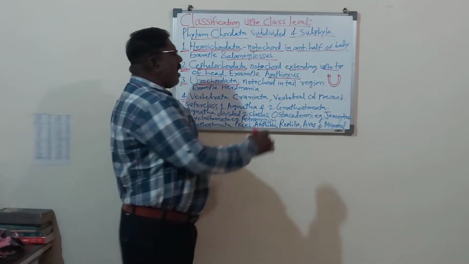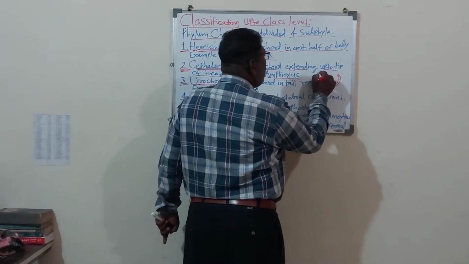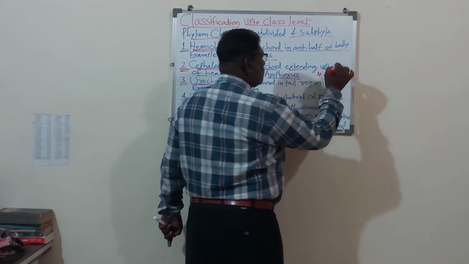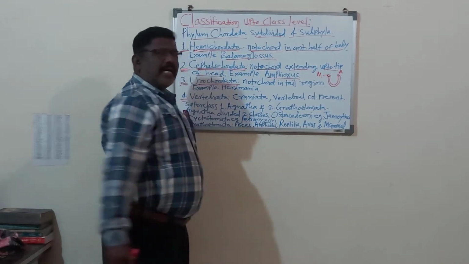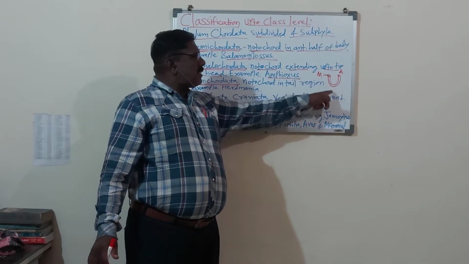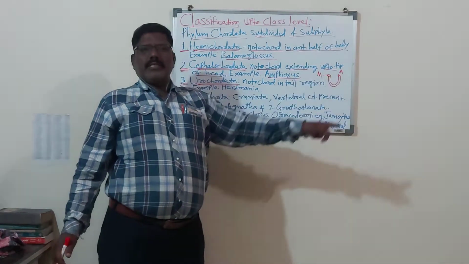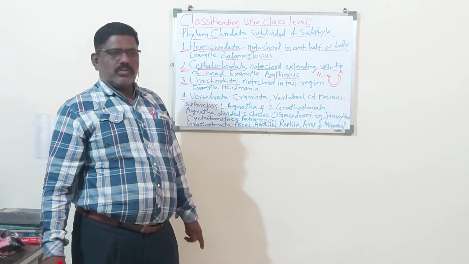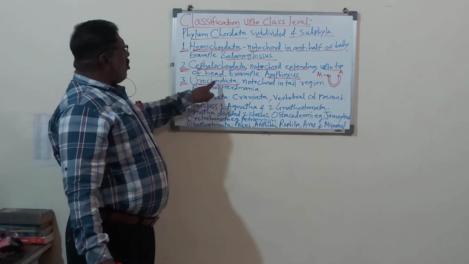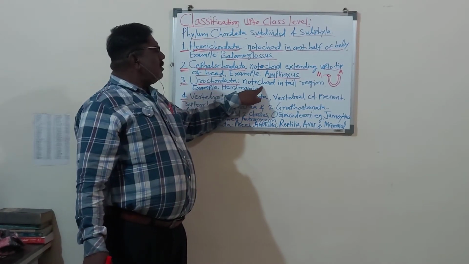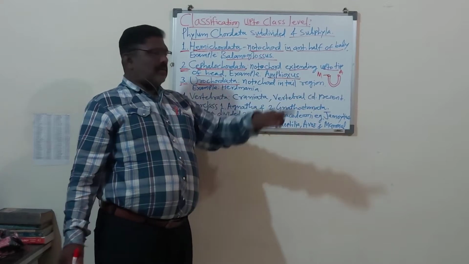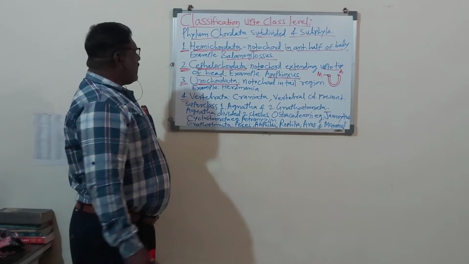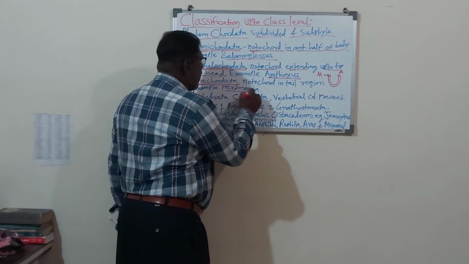Because their mouth and their anus are towards one side, and the alimentary canal is bent just like a U. That's why it is called Urochordata. In Urochordata animals, the notochord lies in the tail region. The best example of Urochordata is Herdmania.